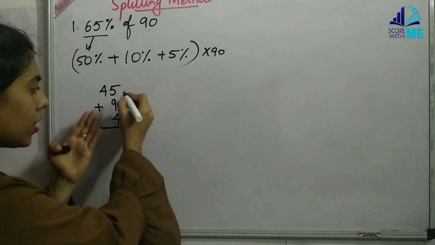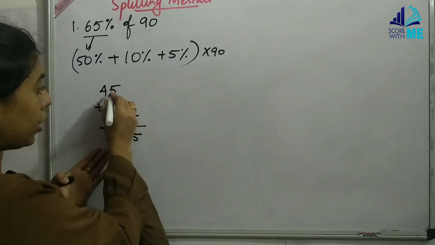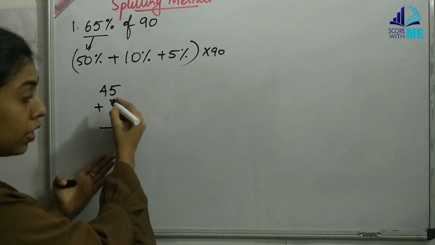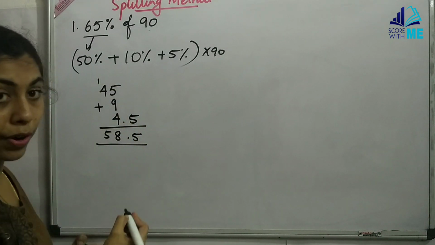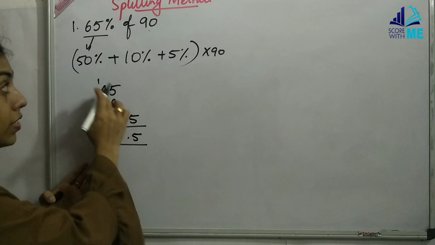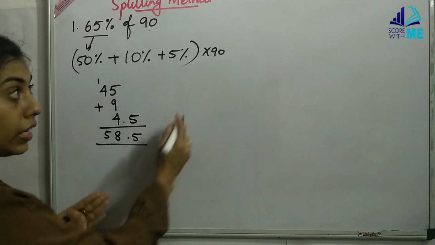So from this, just you need to add and you get the answer. We need not even multiply. 5 plus 9 is 14. 14 plus 4 is 18. So here I have 58.5. See, we didn't do any calculation. We just took each one we had done individually.